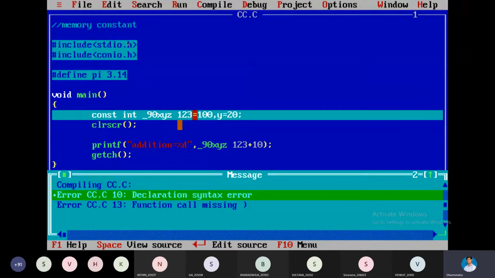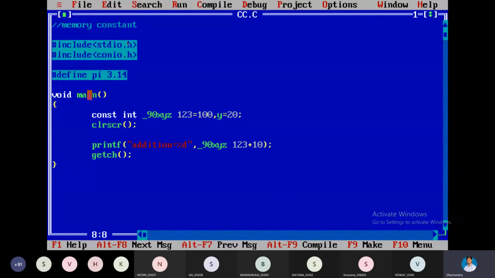Okay. So it is showing as the errors. Okay. This is about the identifiers. Remember, identifier means a variable name or a function name. Function names means we will be having main is a function. Through this, from here only the execution will be started. So for this function name also, see, the same constraints they are following.